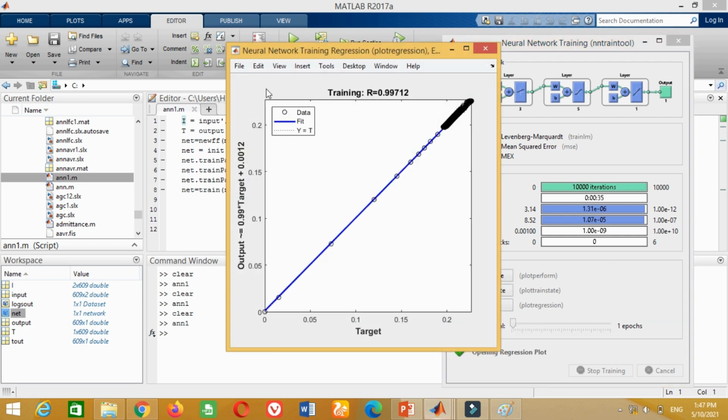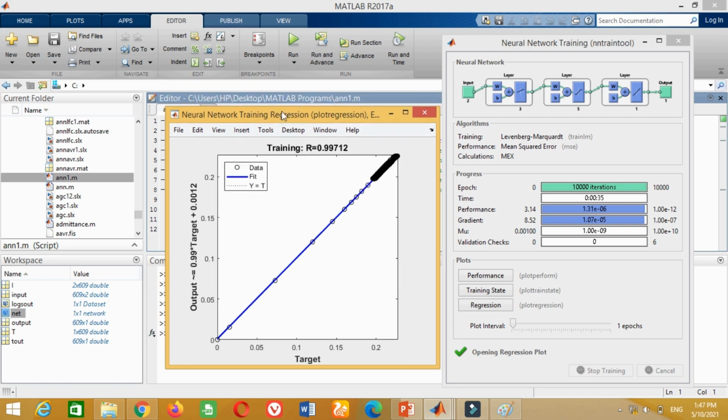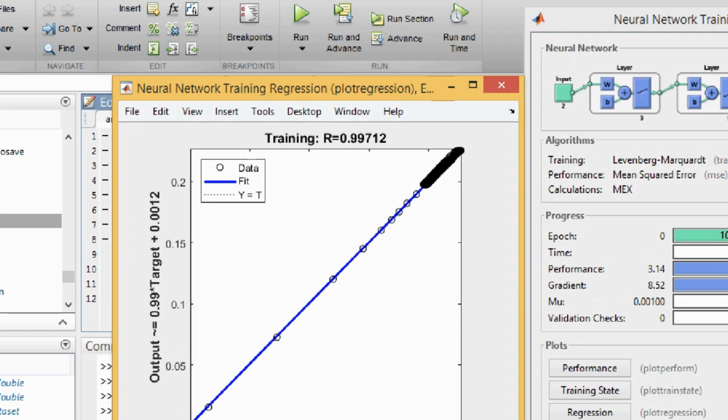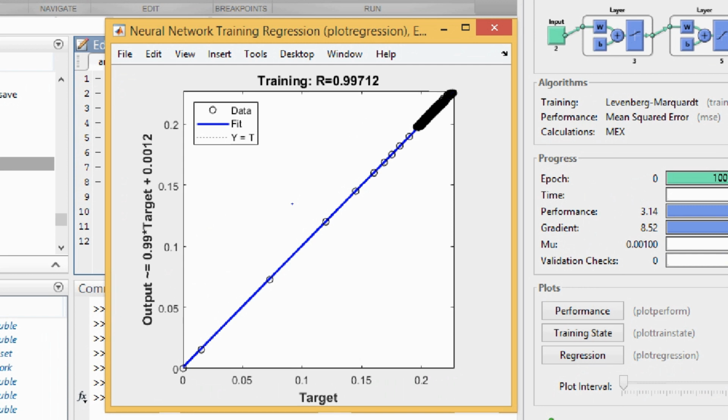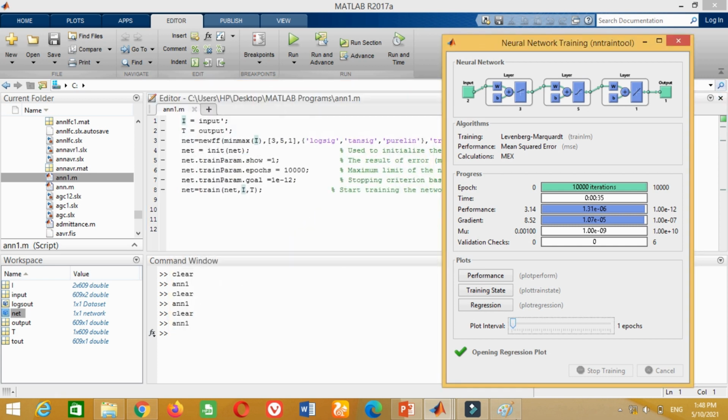It may be noted that regression is equal to 0.99712, which is very close to unity. As we know that the criteria for the successful ANN training is that regression must be equal to 1. Therefore, it means that our ANN training is almost successful. Now close these windows.